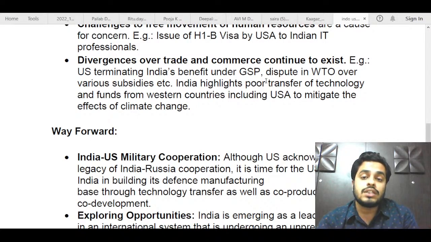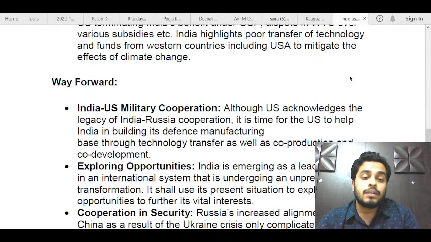Just one example about GSP or the disputes in WTO, like India and US are most of the times found on the opposite ends of the spectrum. So you could have talked about this also. So these were basically the points of divergence of worldview which you could have mentioned. After that, you could have just gone for a way forward, a simple way forward,